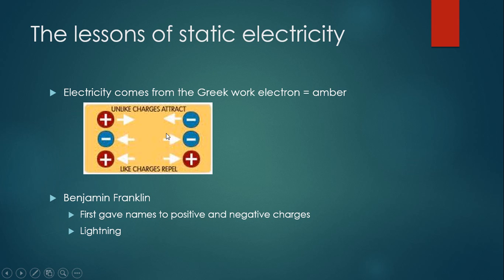So forever we've known that unlike charges attract, positive and negative, and like charges repel. However, it wasn't until Benjamin Franklin, the guy that founded our country, flew the kite with the key on it. Actually, the story goes he got his son to do that. He was the first one to give names to positive and negative charges. They could have been called anything, really, but Franklin was the first to name them, and he gave them the names positive and negative. So positive charges repel other positive charges and attract negative charges.